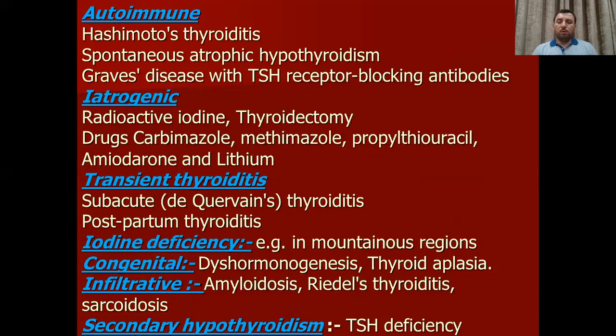Hypothyroidism, the causes: we have the same differentiation, having autoimmune, like in case of antibody affecting the gland, and having secondary, or induced by the drugs or by the surgery or by the exudate or after thyroiditis. We can get the hypothyroidism condition in case of Hashimoto's thyroiditis, or in case of myxoedematous in case of mountain region, congenital or infiltration or secondary hypothyroidism.